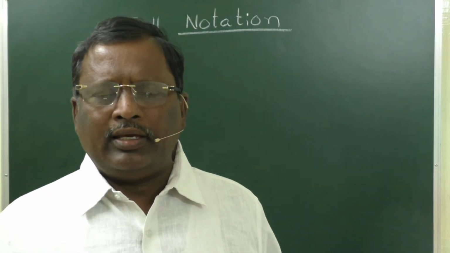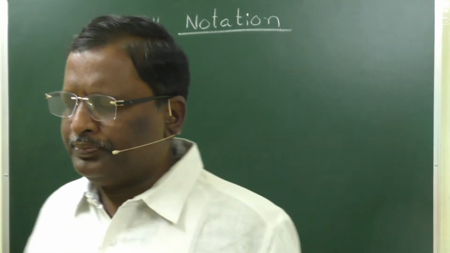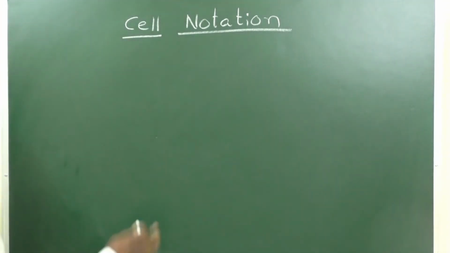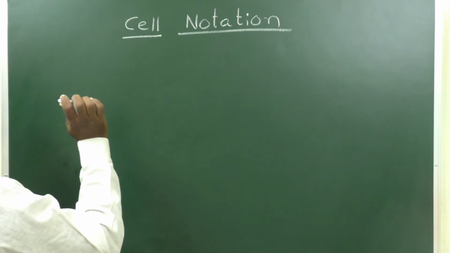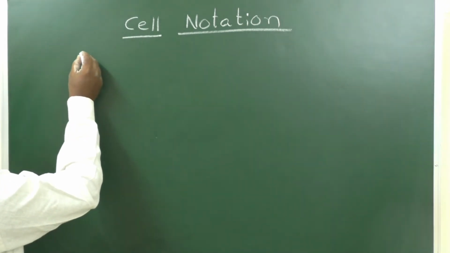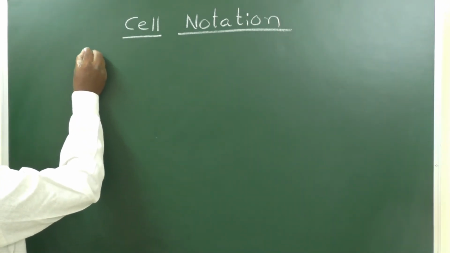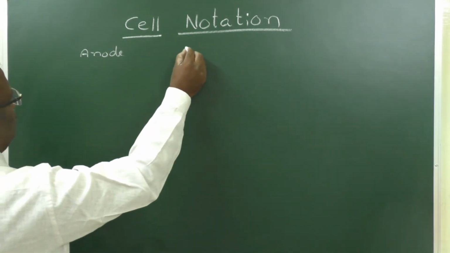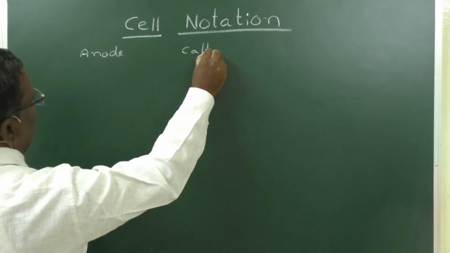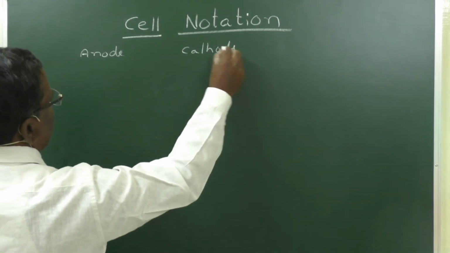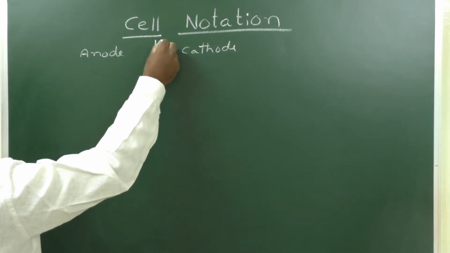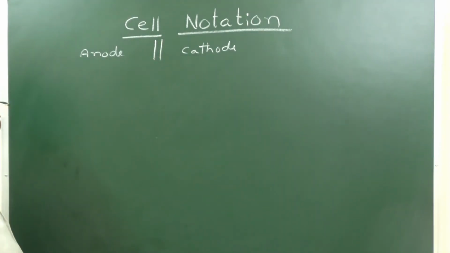Just like a chemical equation, here also we represent like this. While representing the galvanic cell, first the anode half cell is represented. Then we have to represent the cathode half cell. If these two are connected with a salt bridge, two vertical lines will be drawn like this.